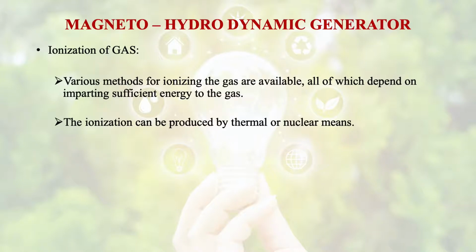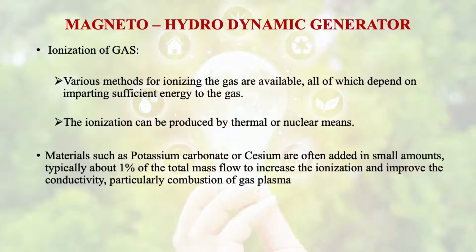The ionization can be produced by thermal or even nuclear means as well. Materials such as potassium carbonate or cesium are often added in small amounts, typically about 1% of the total mass flow, to increase the ionization and improve the conductivity, particularly in combustion gas plasma.